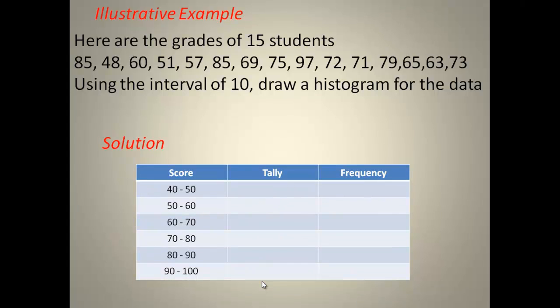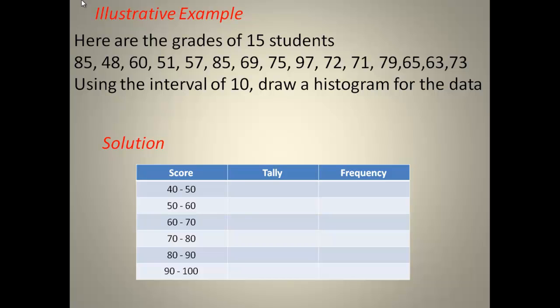we draw our table, and we have on the table the score, tally, and then the frequency. Since the interval is 10, we consider the least value, and the least value here is 48. So we will start from 40 to 50, 50 to 60, 60 to 70, 70 to 80, 80 to 90, and then 90 to 100.